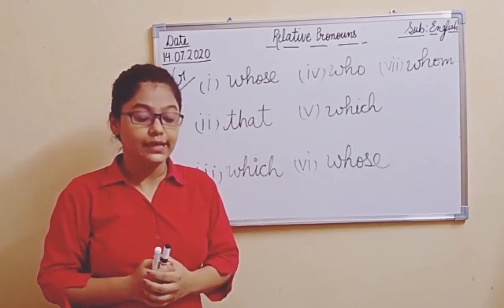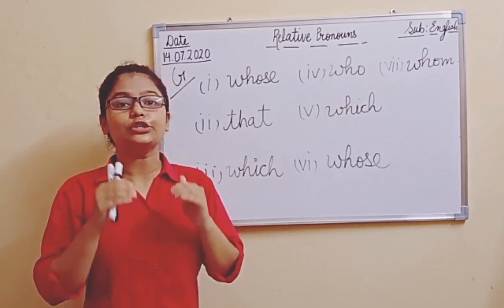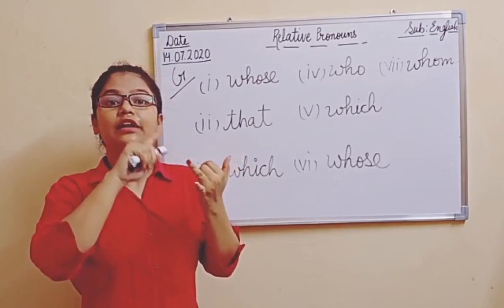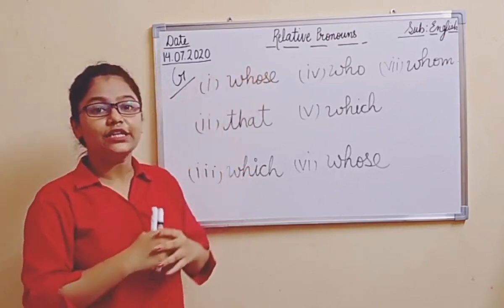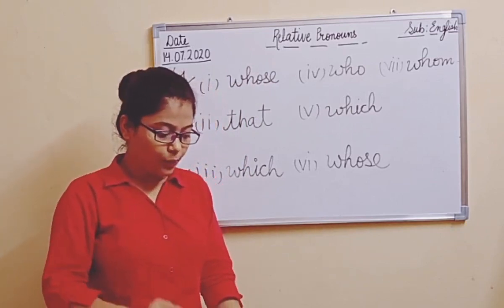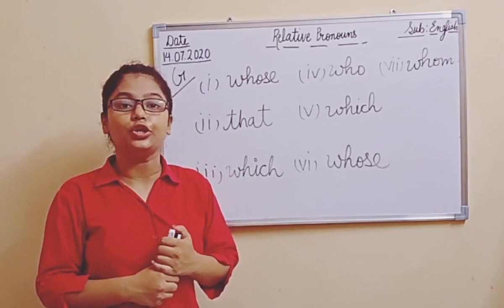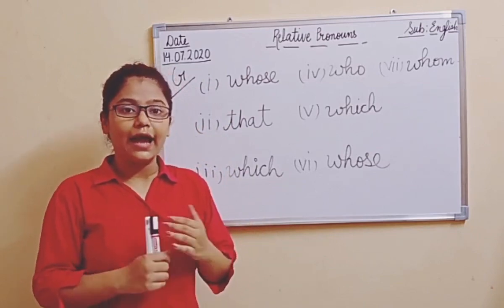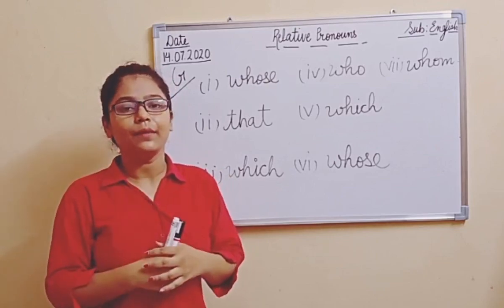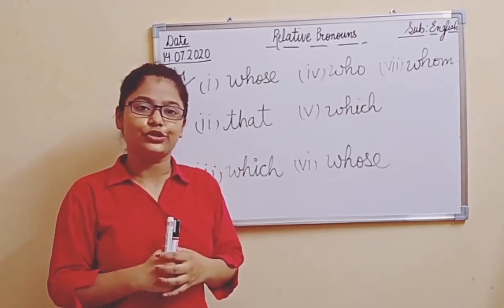Now what you are going to do is revise the concept of all the pronouns done till today: pronouns, then personal pronouns, possessive pronouns, reflexive pronouns and the relative pronouns. Right? And there is one small table given on page number 30 in your book, that I made just now here, that green color table that you have to make in your grammar notebook. Alright, and you have to go through the exercises and you have to learn them again and again. I hope now the concept of relative pronouns and the pronouns is clear to you all. Thank you, class.